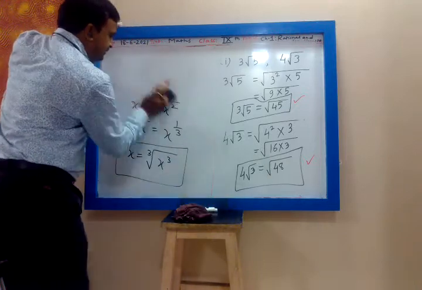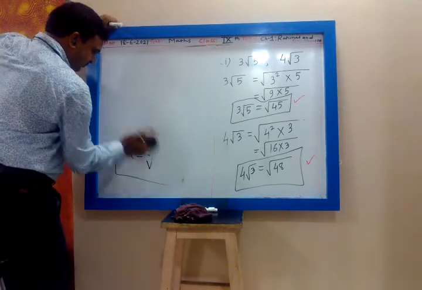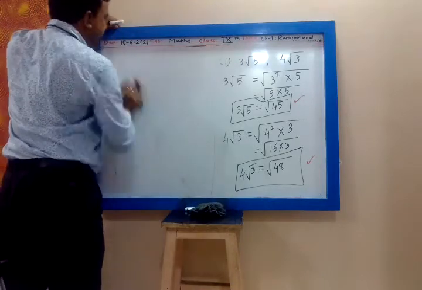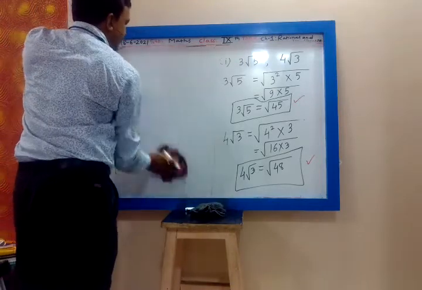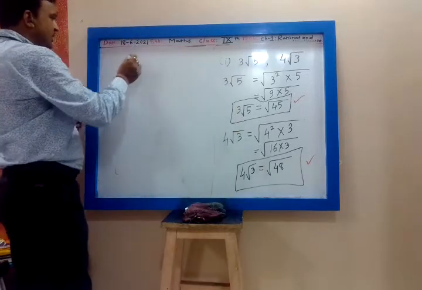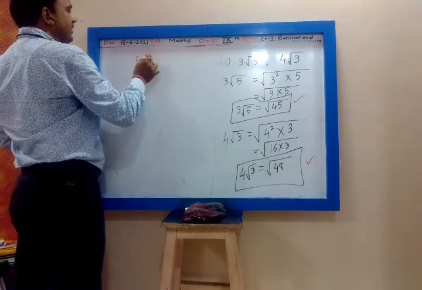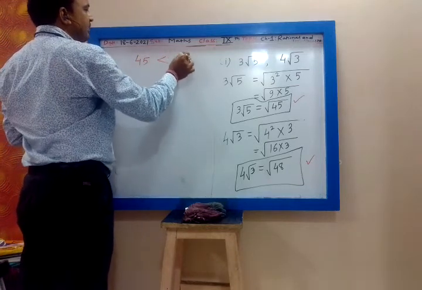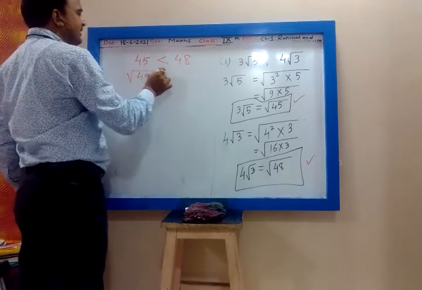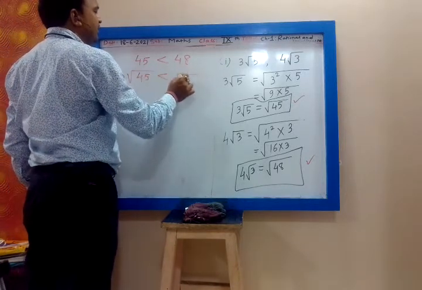Which number is bigger? 48 is bigger, correct? So I will write 45 is less than 48. Therefore square root of 45 is less than square root of 48.